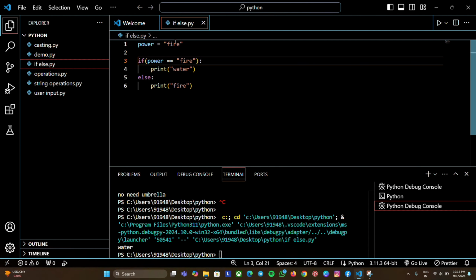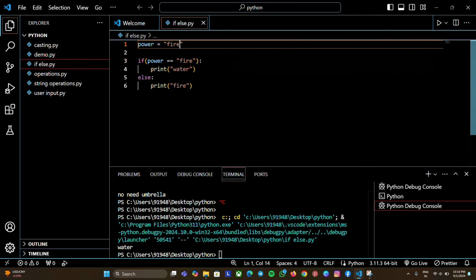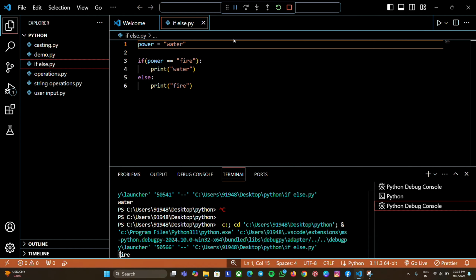So what happens here? Actually, we give the value fire to the variable power. While checking if power double equal to fire, then print water. So actually the power is equal to fire, so it has printed water. Now let's change the value of the variable and check what happens. Now instead of fire, let me give a value like water. You can give whatever you want. Now I am giving water, and now let's run the code.